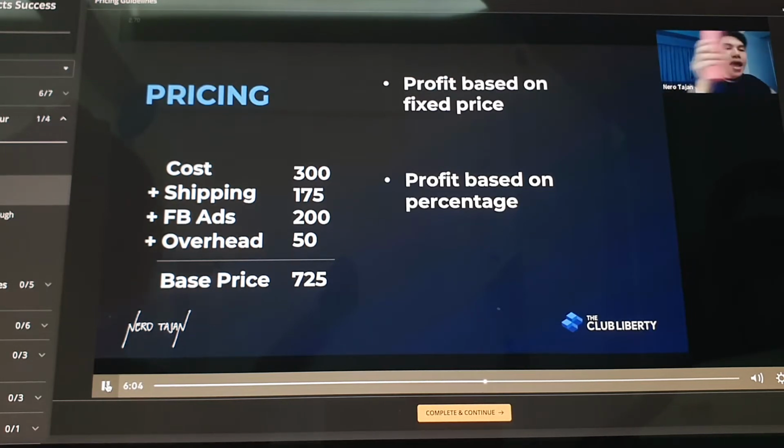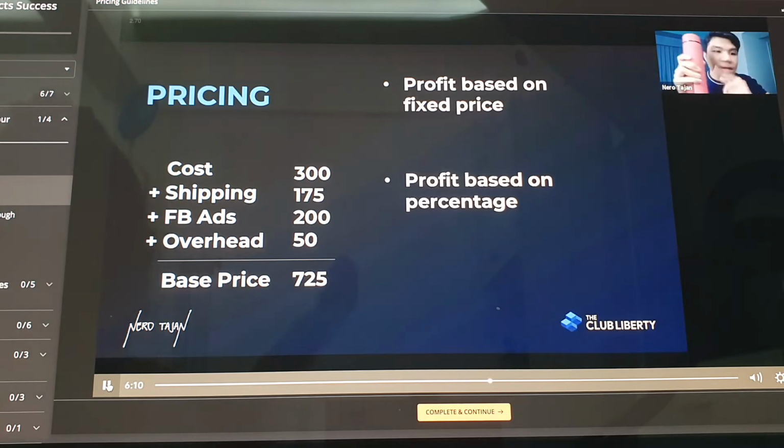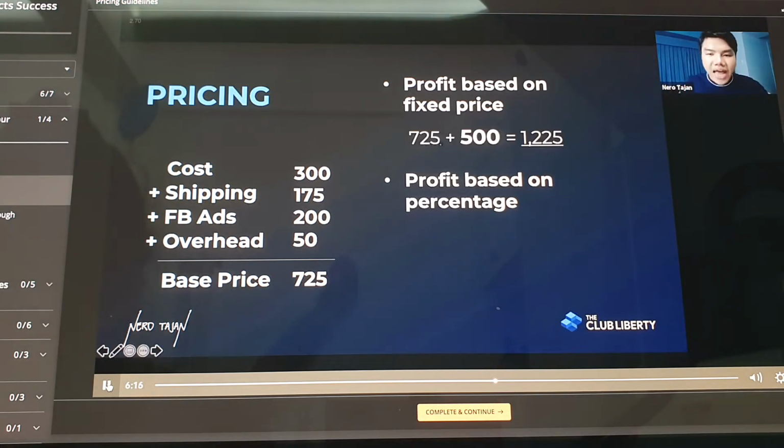Let's say you want 500 pesos profit for every item sold, a fixed 500 per item. It's as simple as 725 plus 500 profit, right? Base price plus the profit you want. That's profit based on fixed price. If you decide you want 500 per item, then add it to the base price plus the profit you want. This is the price for your customers.